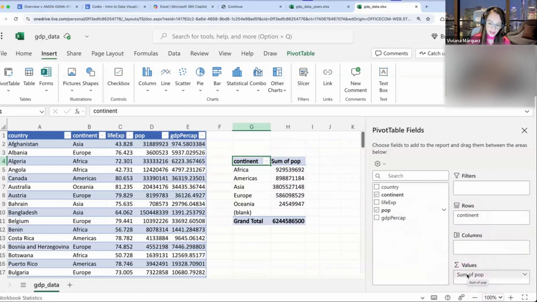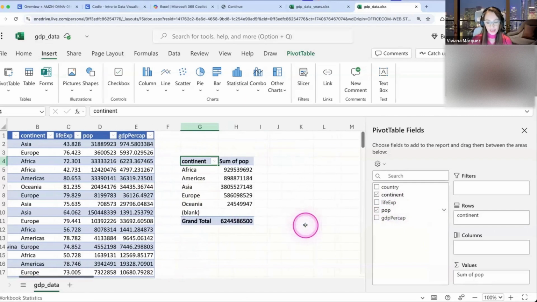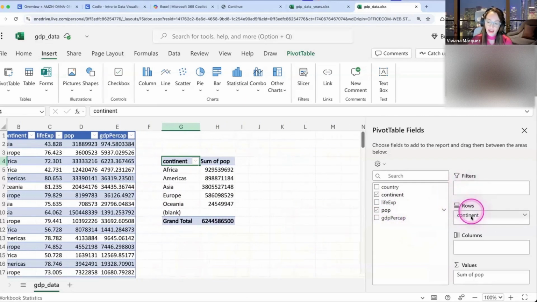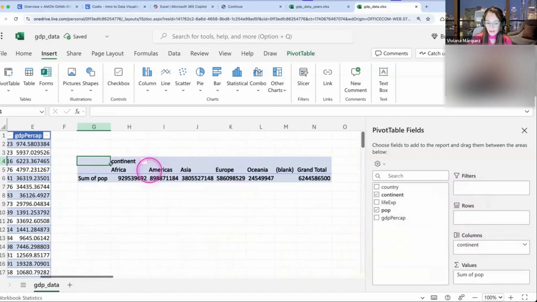So this was easy because as long as you clicked on continent and population, Excel pretty much did it for you. But just in case, if you were curious, for example, what happens if you move this continent here to the columns? It gives you the same result. It quite literally makes the continents the columns, but we want them to be in the rows. So we just move it here.